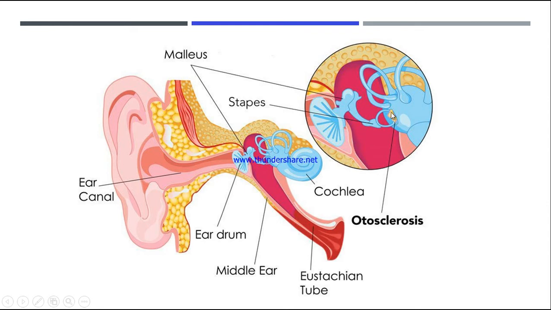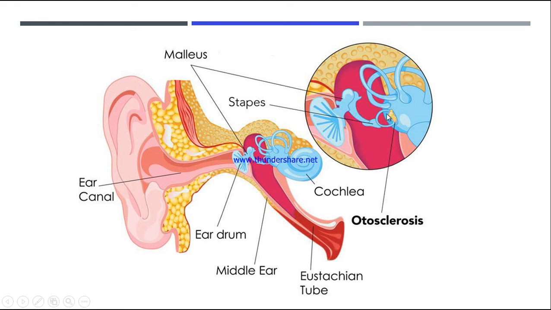This is the base or the foot of the stapes. There is an abnormality. You can see here this yellow color. This is an abnormal spongy bony growth which is formed at the foot of the stapes. So this is nothing but otosclerosis. And because of this abnormal bony growth, the stapes will become fixed.